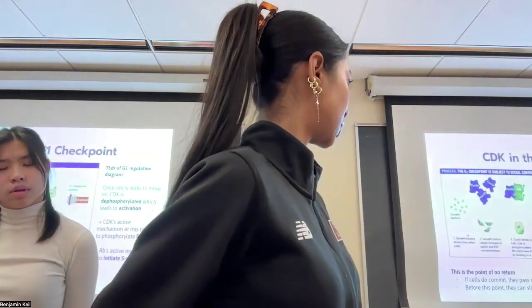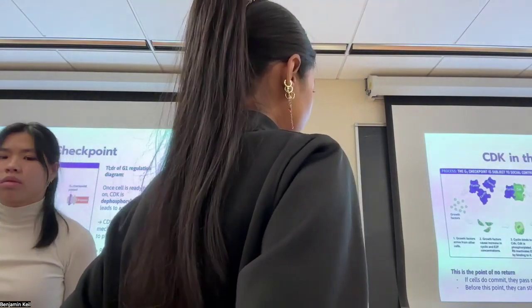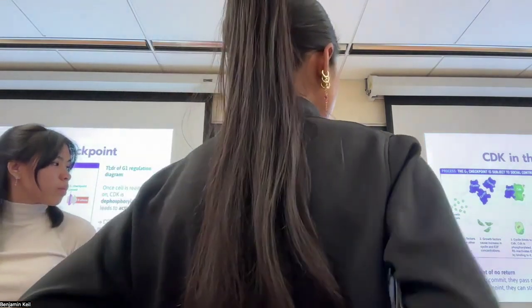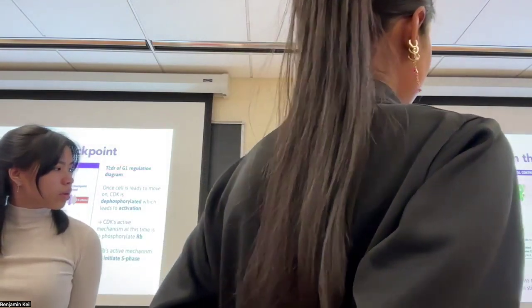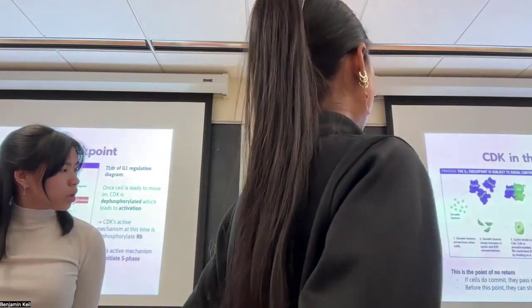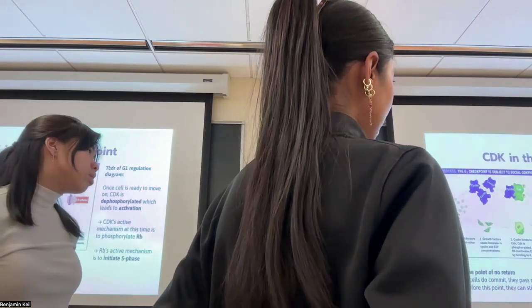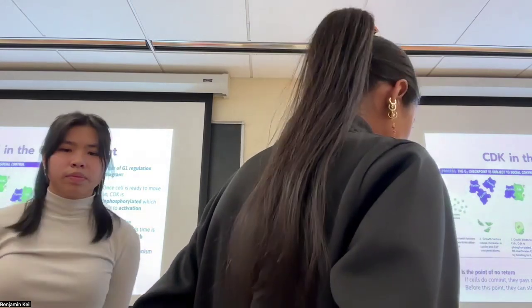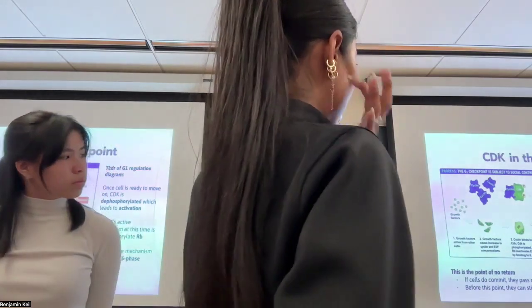Okay. So then growth factor arrives from other cells. And growth factors cause the increase in cyclin and E2F, which are basically transcription factors. So this is the process where cyclin binds to CDK. CDK then gets phosphorylated, and RB inactivates the E2F by binding to it. Once CDK is activated, it catalyzes the phosphorylation of RB.